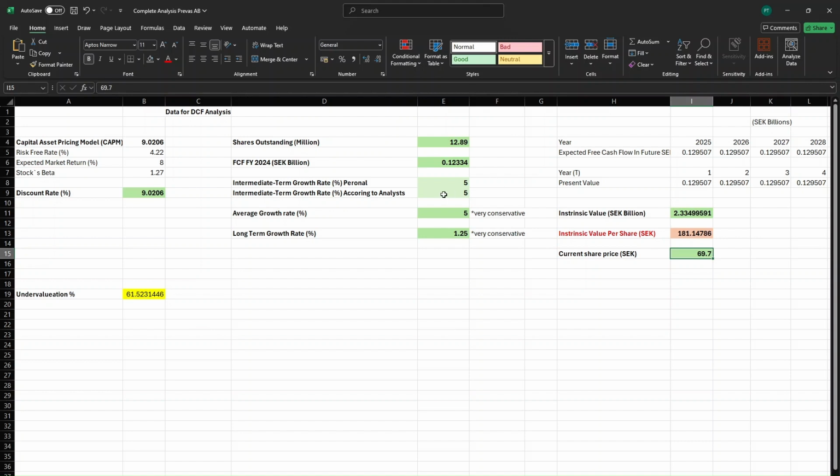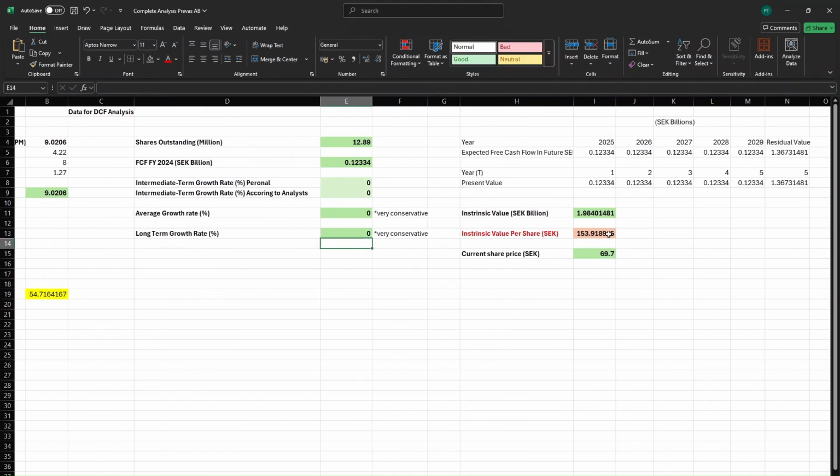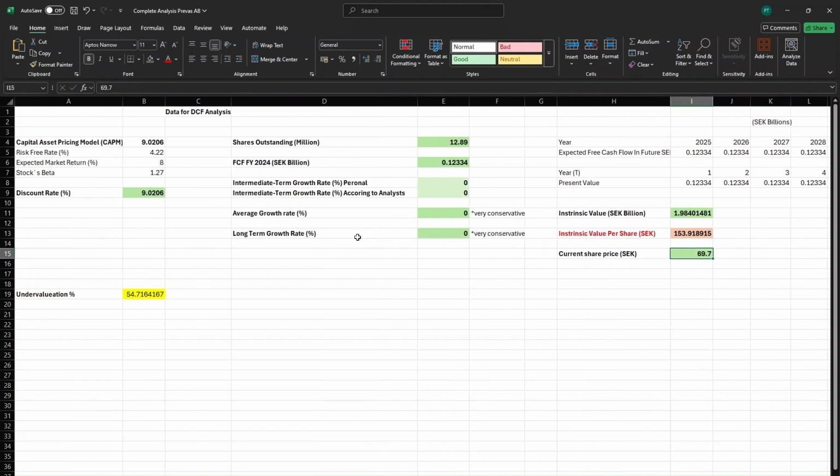If we assume that there is absolutely 0% growth for both of them, and we also assume there's a 0% long-term growth rate, even then the share is undervalued. Intrinsic value per share comes out to 153.9 SEK, when the current share price is only 69.7. Even this would mean a 54.7% undervaluation.